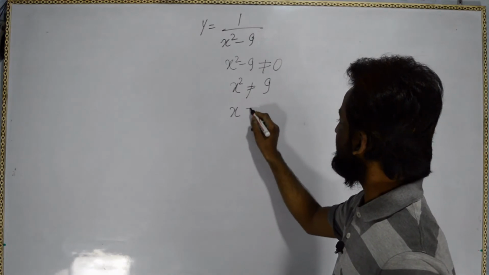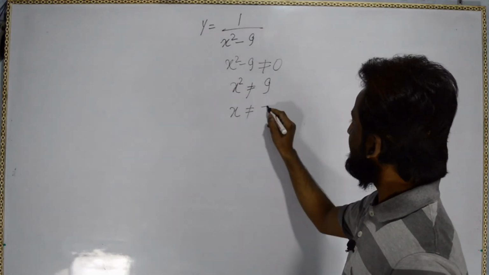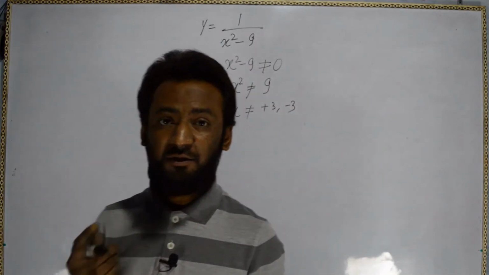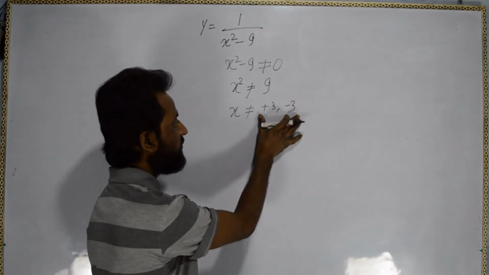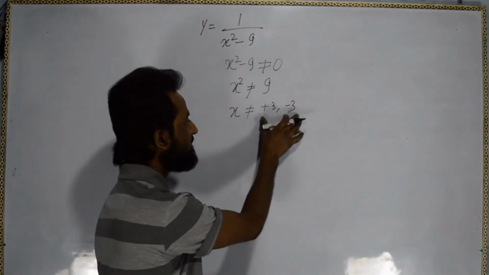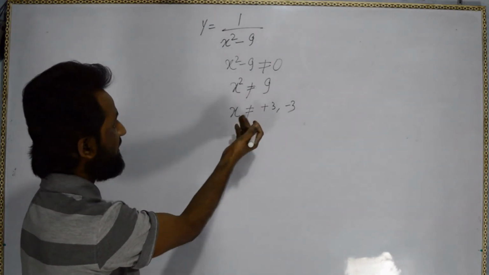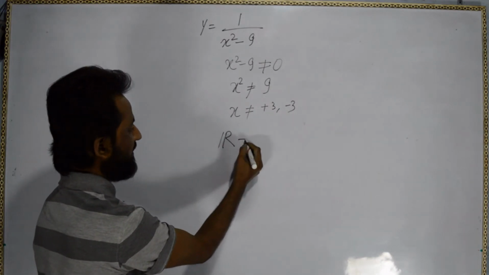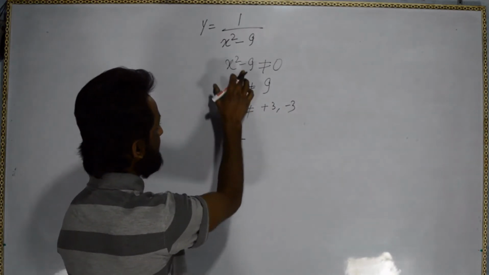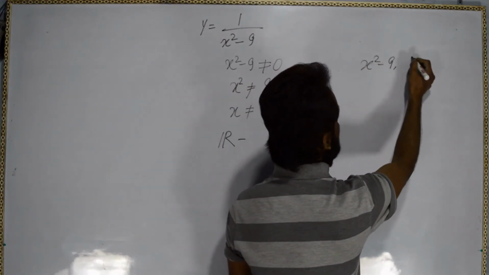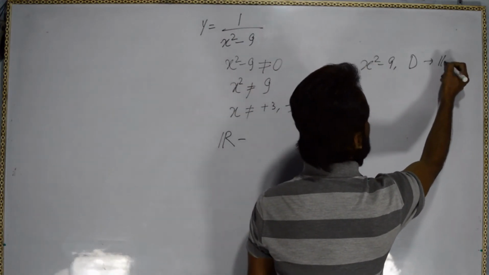So x not equal to plus 3, minus 3. So when we write the domain, we will exclude these plus 3 and minus 3. And other than that, the domain is R for this expression. For the expression x square minus 9, the domain is R.